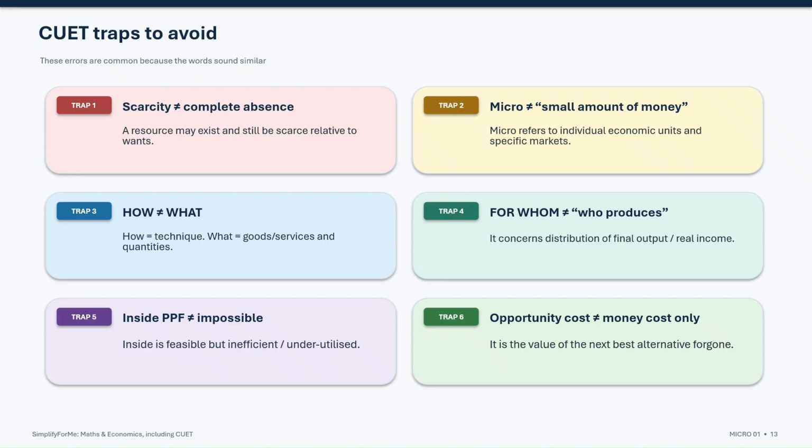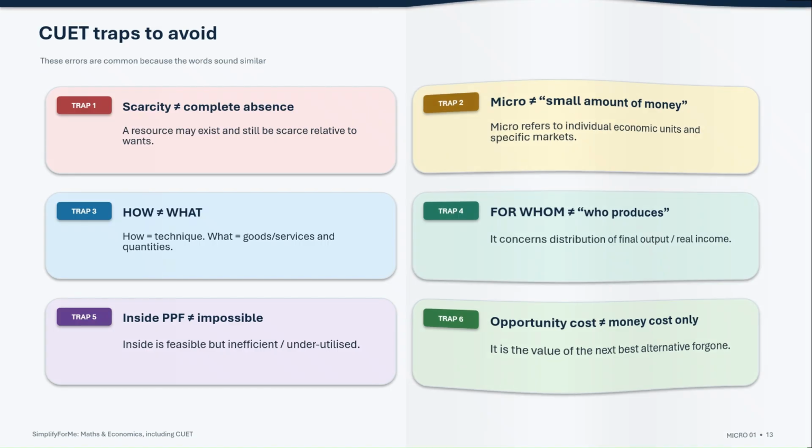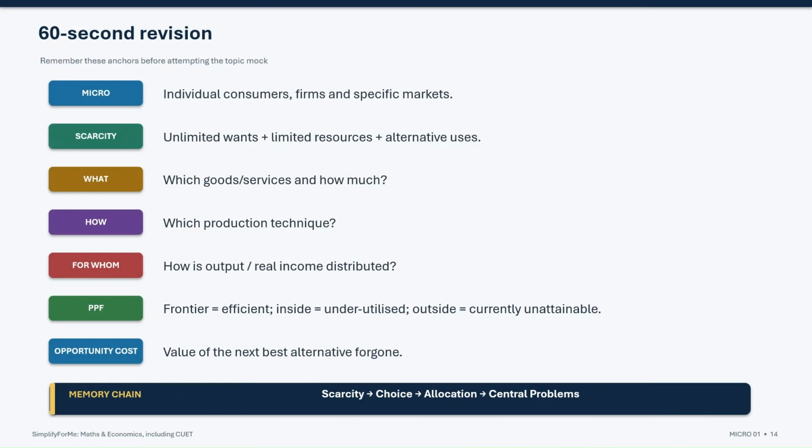Trap number 5. A point inside the PPF is not impossible. It is feasible, but it represents underutilization or inefficient use of resources. And finally, opportunity cost is not simply the money spent. It is the value of the next best alternative forgone. If these 6 distinctions are clear, you have already eliminated several common conceptual mistakes. Let us now revise the entire lesson in 60 seconds.